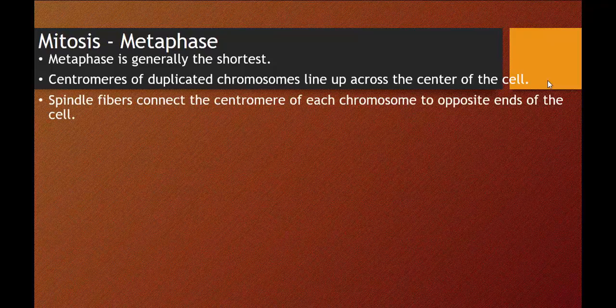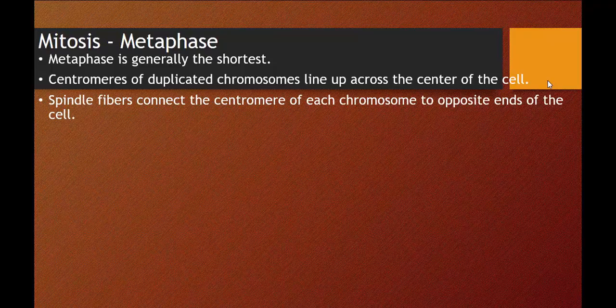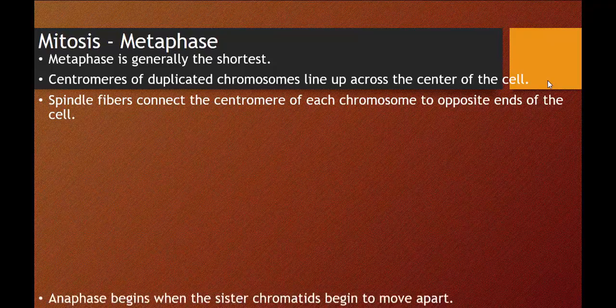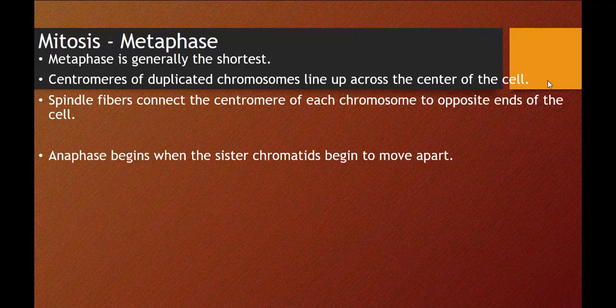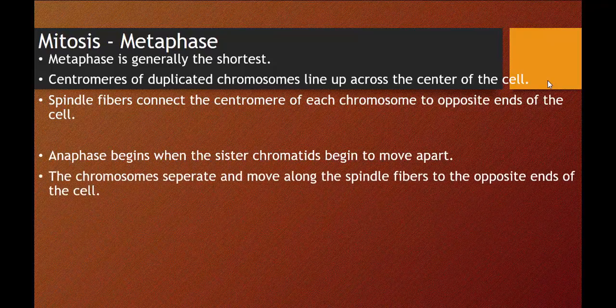So spindle fibers connect to the centromere of each chromosome to opposite ends of the cell. So here we have these words again. We're going to take a look at a picture, don't worry. Then we have anaphase. So remember PMAT: prophase, metaphase. Now we're on anaphase. It begins when the sister chromatids begin to move apart. The chromosomes separate and move along the spindle fibers to opposite ends of the cell.